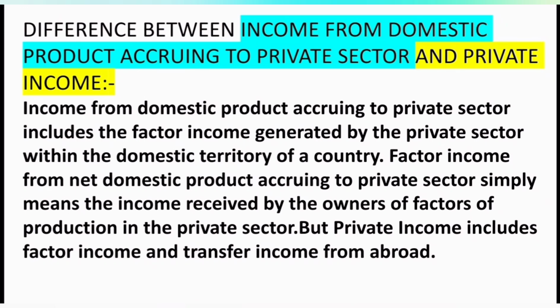When we deduct income from domestic product accruing to government, that is from domestic income, NDP at factor cost, when we deduct the income from domestic product accruing to government or public sector, we get the income accruing to private sector. But in order to get private income, we have to add the current transfers or transfer income, the interest on national debt, the current transfers from government, and current transfers from the rest of the world.